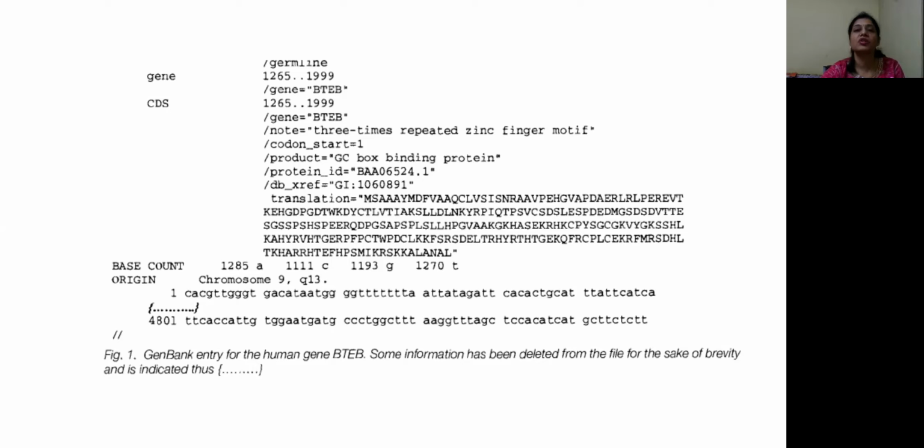Whichever database you deposit in, the sequence will be available in all three databases, because these databases exchange information on a daily basis. We discussed the detailed parts of the file in the case of the GenBank file. In the other databases also, the information will be more or less in a similar fashion. Slightly, the format might be different.